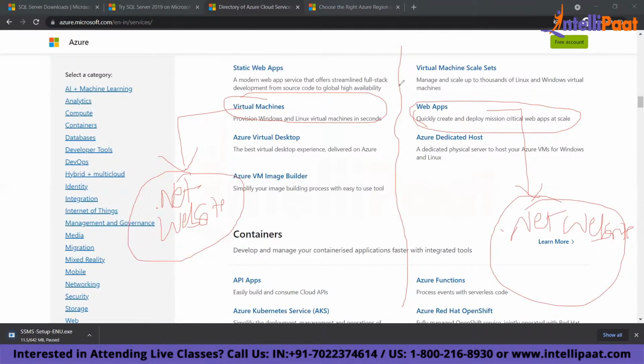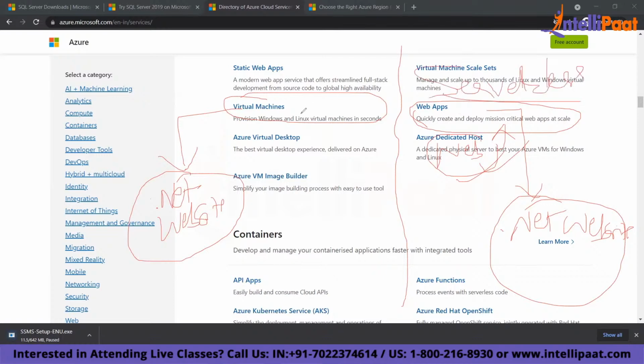In a web application, there is no VM, there is no VNet, there is no network, right? Our focus is only on the website. We don't worry about the network. We don't worry about the VM. We don't worry about the maintenance. We don't worry about the patching, correct? We can directly, quickly create a website and run it directly on the Azure platform. This is called a serverless platform.